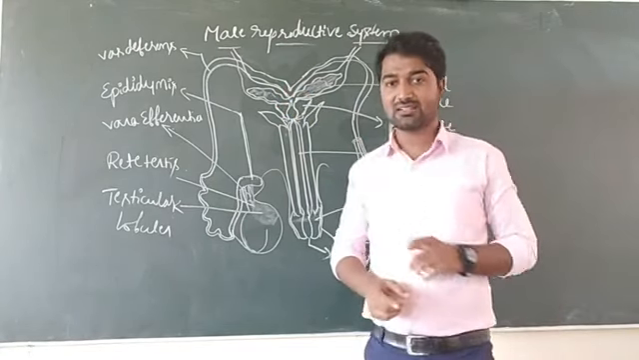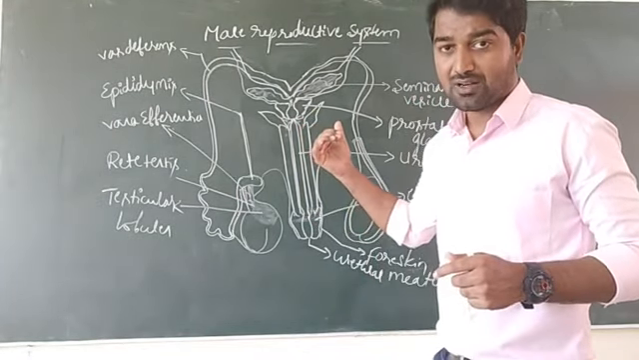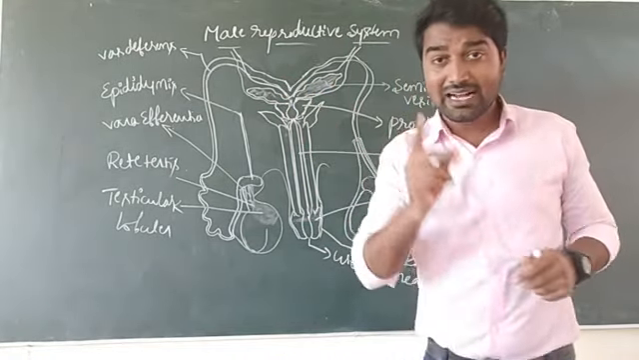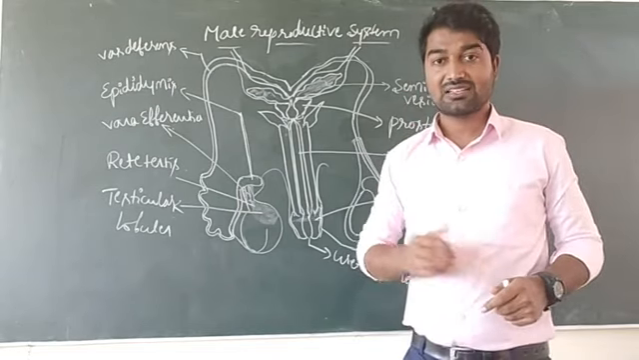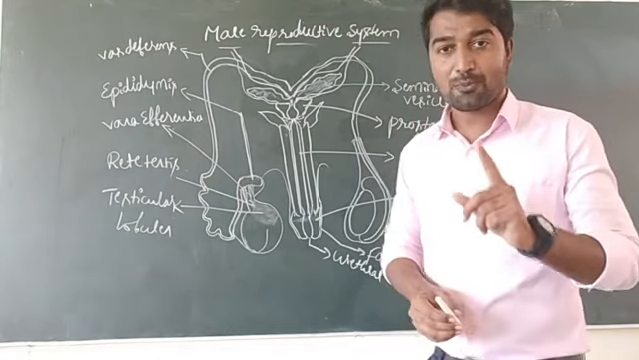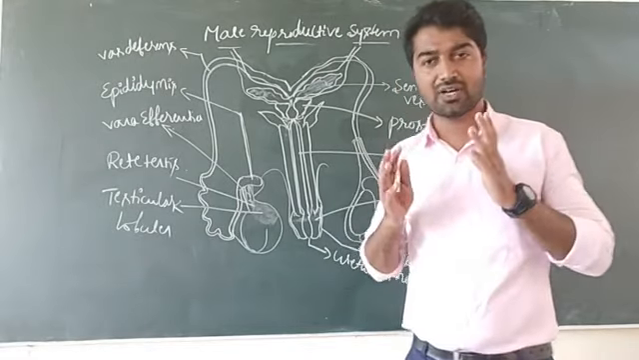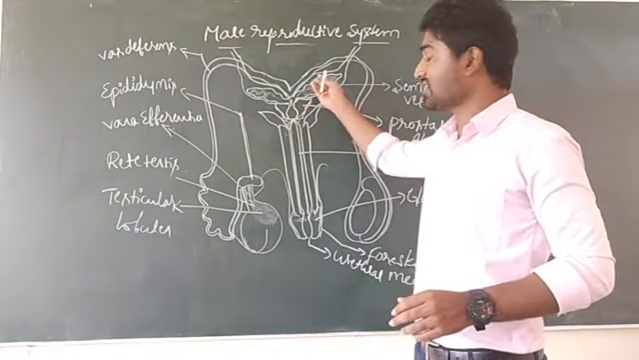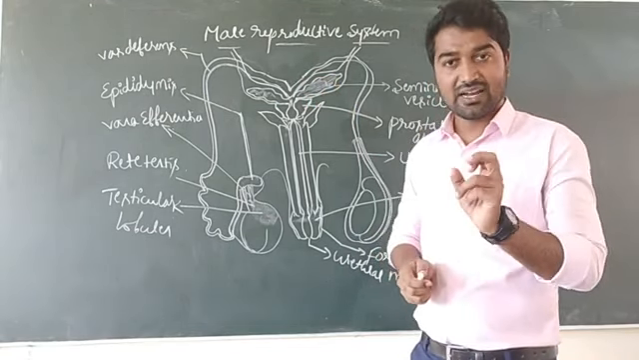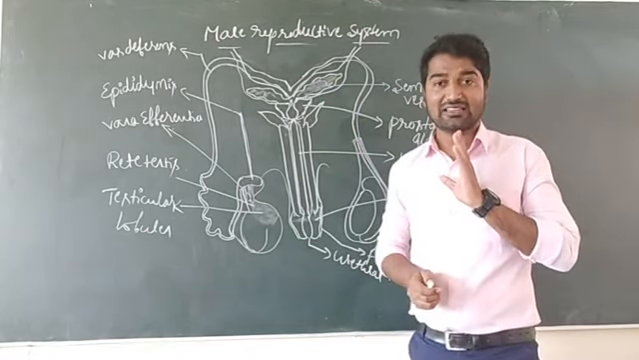And for your NEET exam, what is the composition of the secretion by the seminal vesicle? This secretion mainly contains fructose, citric acid, calcium, and also prostaglandins. This is very important, dear students, for your NEET exam. The secretion of the seminal vesicle mainly contains fructose, citrate or citric acid, calcium ions, and prostaglandins.